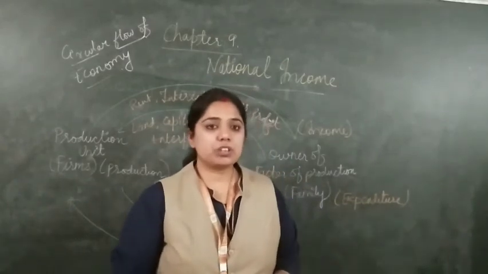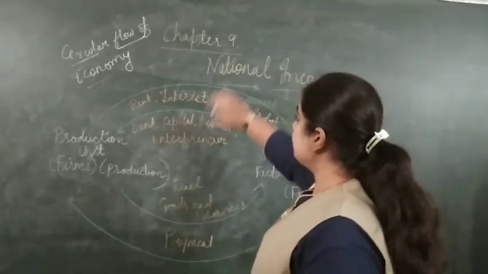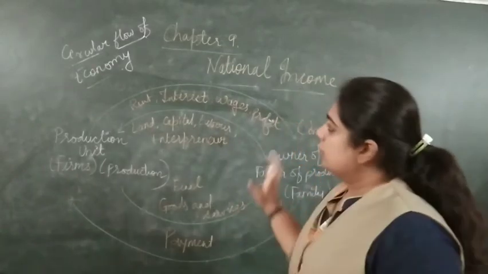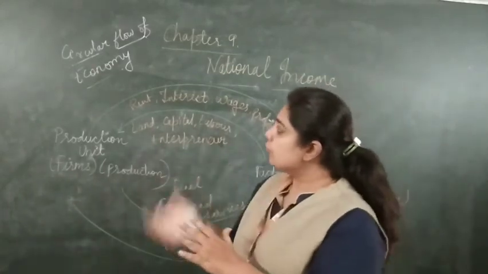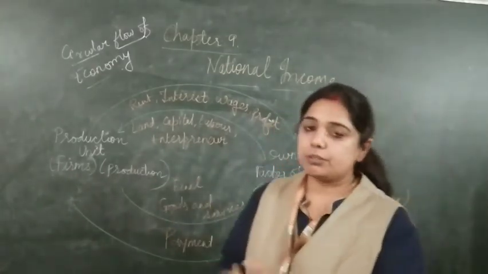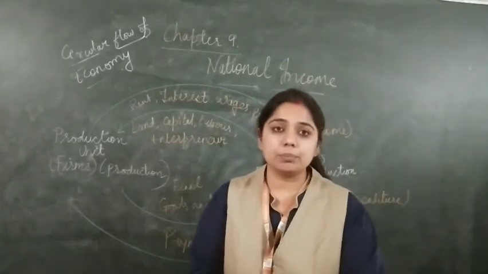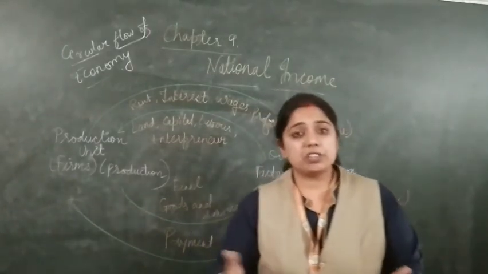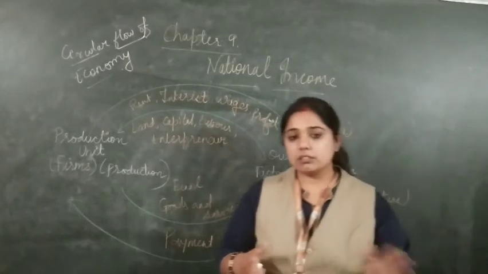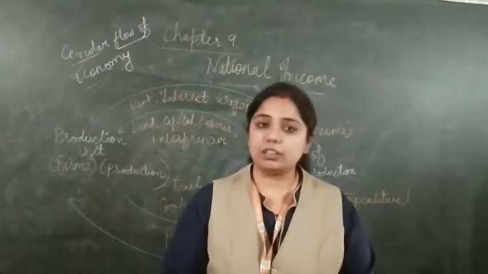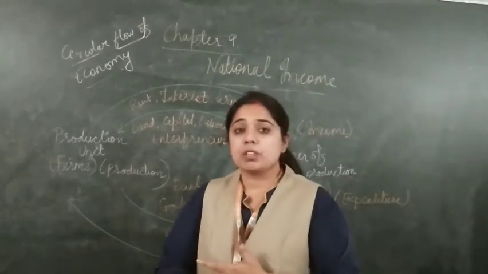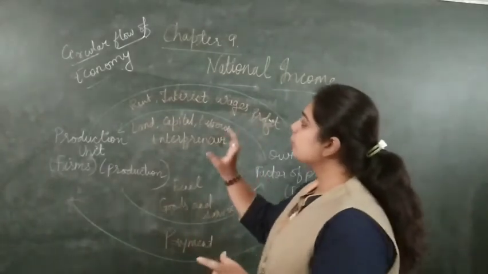11th subject economics, and the chapter number is 9. Now our topic is circular flow of economy. Before that we have completed the difference between the national product and the national income, that's the concept. Okay, so now we are going to see the circular flow of the economy.